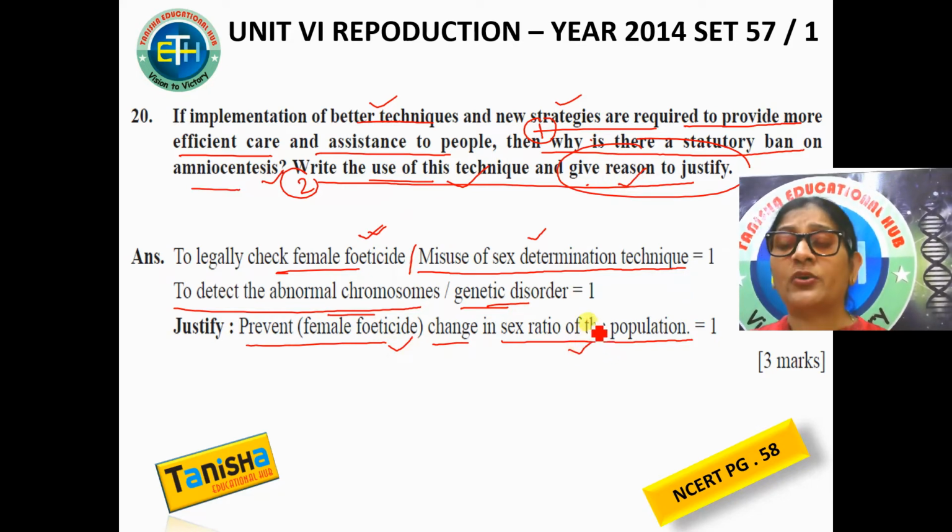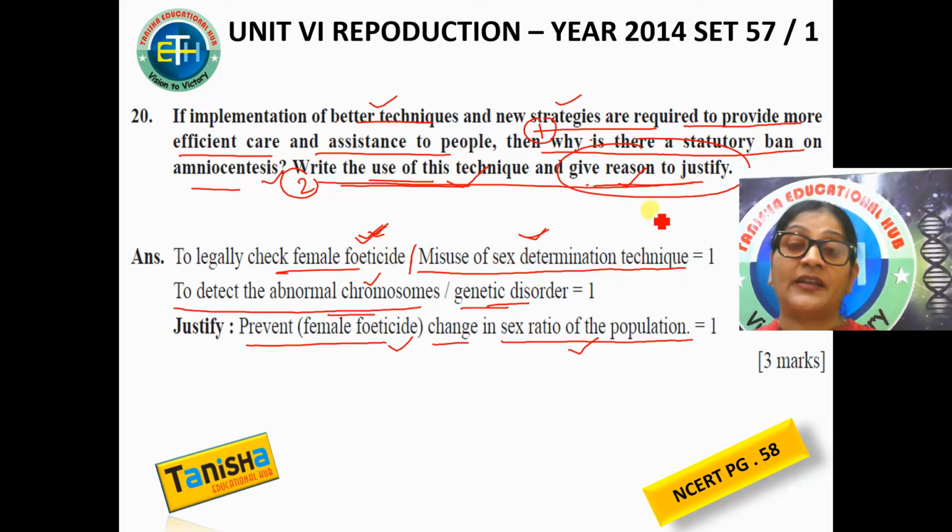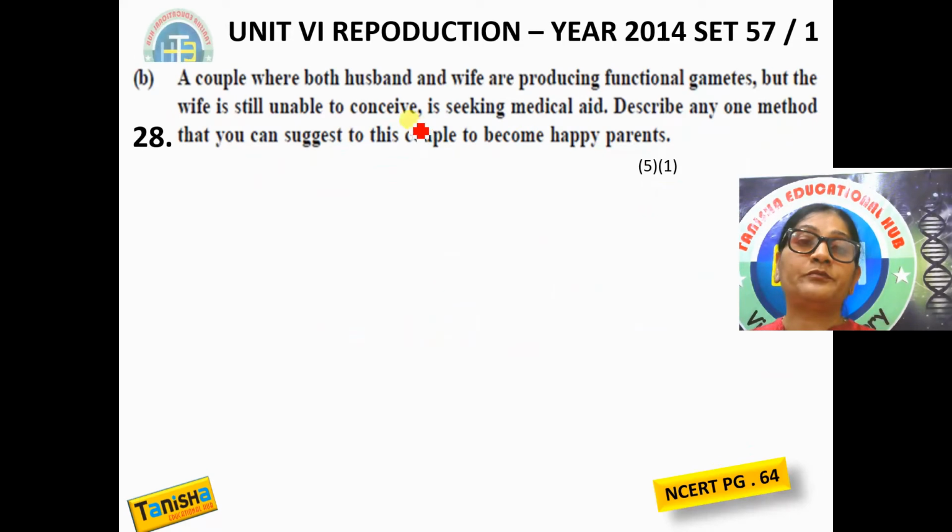I did not deal with the question as well as I should have, so let me repeat it once again. आपको पूछ रहा है why there is a ban? Because female feticide हो रहा है. We find the sex of the child and we kill the female child. Write the use. What is the good use? The good use is to find the abnormal chromosome and genetic disorder. Justify your reason. What will happen if females are killed? If the females are killed, that will lead to a change in the sex ratio in the population.